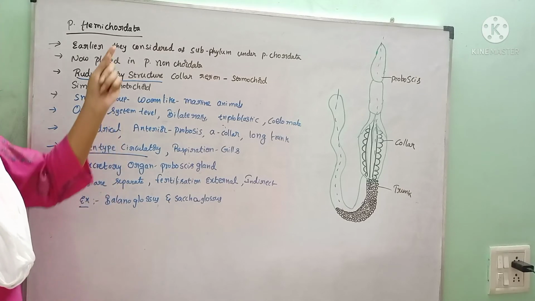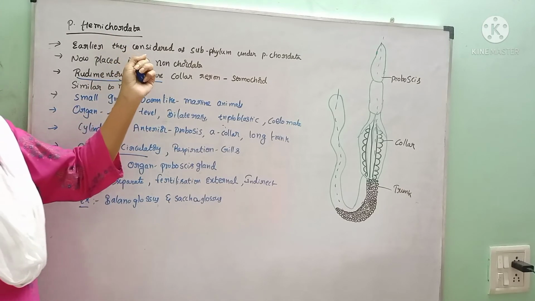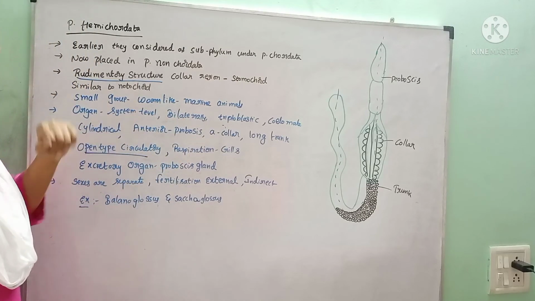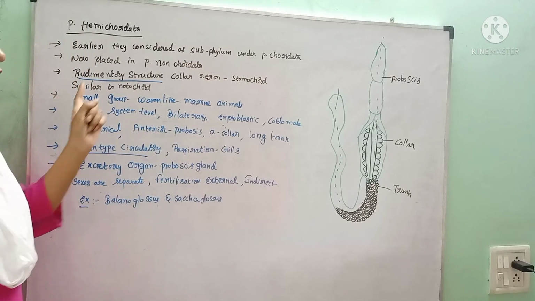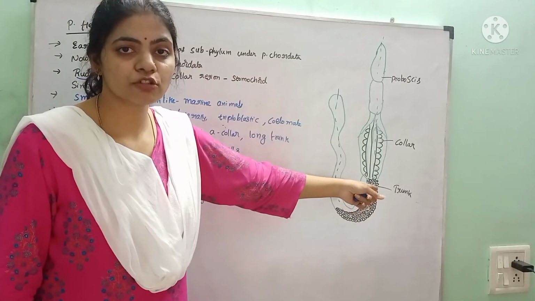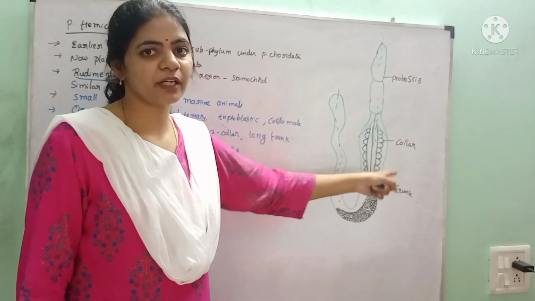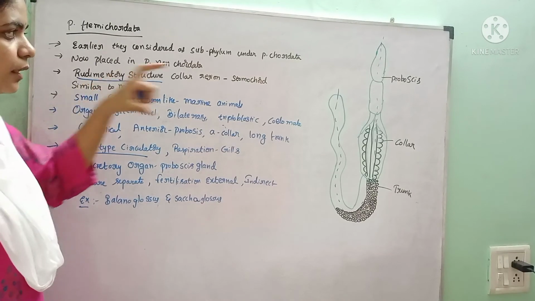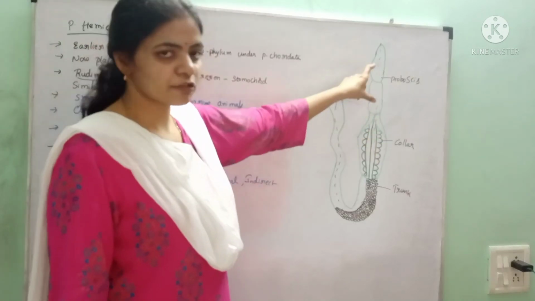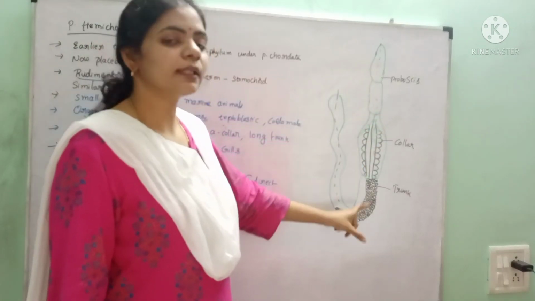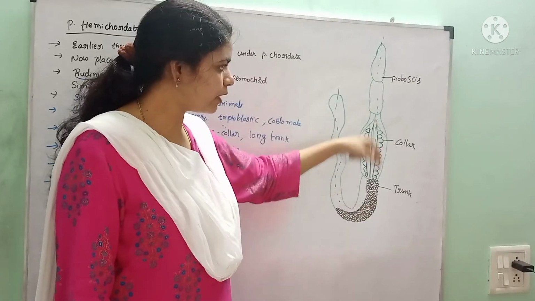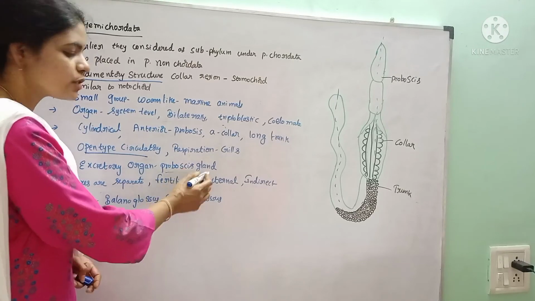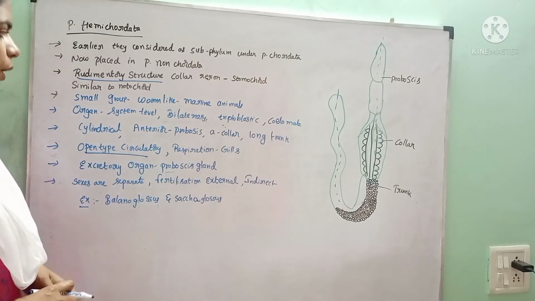We will say once again, previously Hemichordates were included in the Chordata. Now they are included in the phylum Non-Chordata. They consist of a stomochord, which is analogous to the notochord, but it is a rudimentary organ, not completely developed. The body is cylindrical and consists of proboscis, collar and trunk, and they have gills as the respiratory organs, and the proboscis gland is the excretory organ.